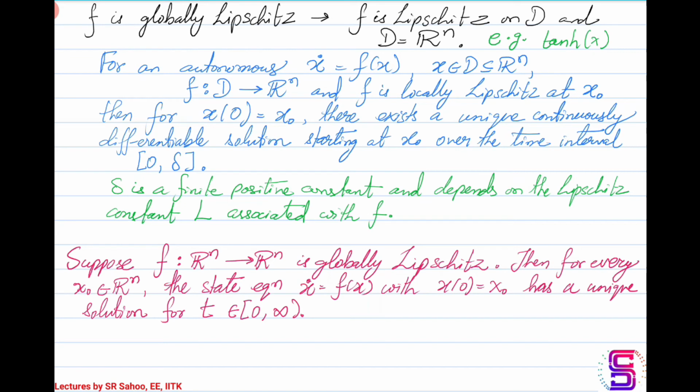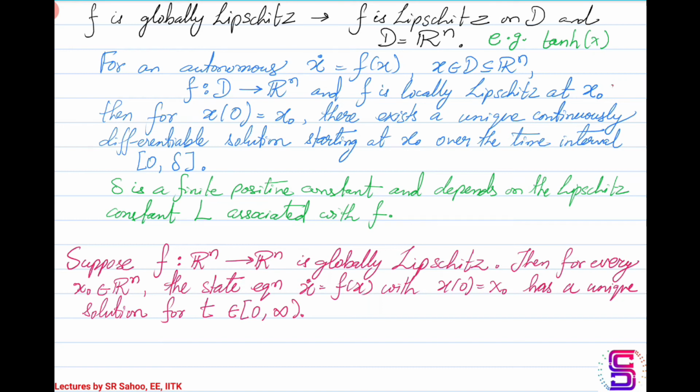So we have locally Lipschitz, which means Lipschitz at a particular point in the set. We have locally Lipschitz on the set, we have Lipschitz on the set, and then we have globally Lipschitz. Now, under what conditions will a unique solution exist when the initial condition is x0 and the differential equation is given by x dot equal to f of x? So this is where the result comes in.